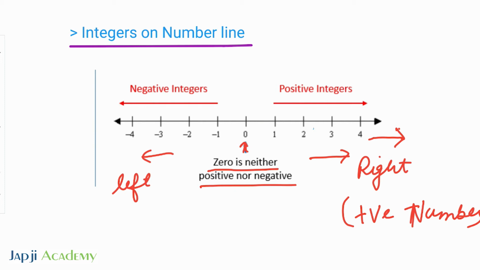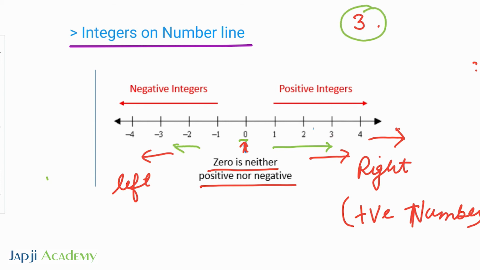For example, we have to represent 3 on a number line. So how do we represent 3 on a number line? Here is 0. As we know, the right side is positive and the left side is negative. So we have to represent 3.